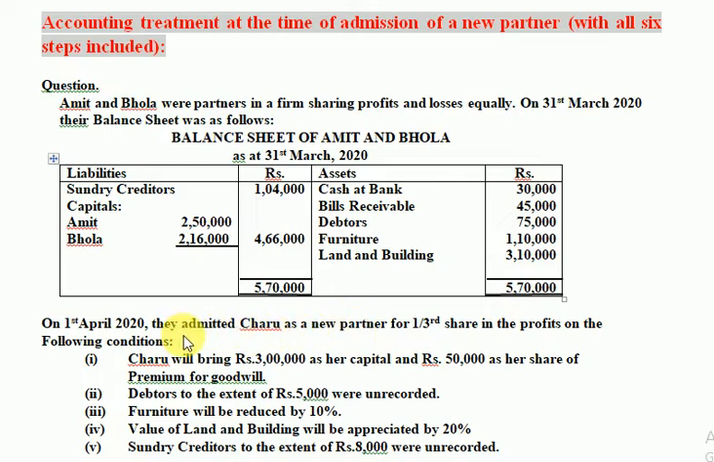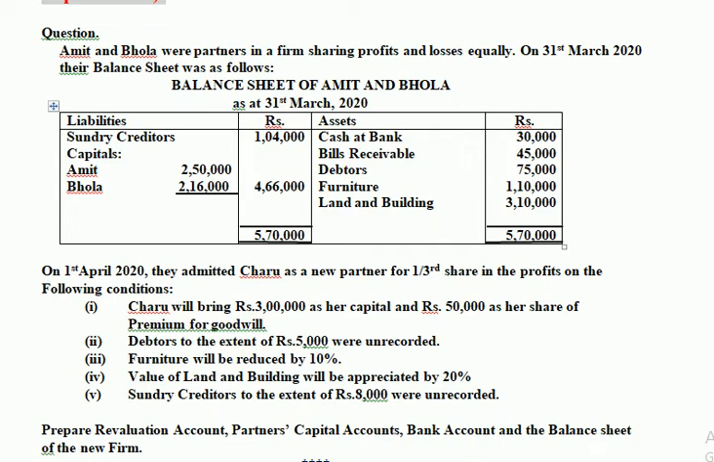On 1st April 2020, they admitted Charu as a new partner for one-third share in the profits on the following conditions. Number one, Charu will bring rupees 3 lakh as a capital and 50,000 as a share for premium for goodwill. Number two, debtors to the extent of rupees 5,000 were unrecorded. Number three, furniture will be reduced by 10%. Value of land and building will be appreciated by 20%. And sundry creditors to the extent of rupees 8,000 were unrecorded.